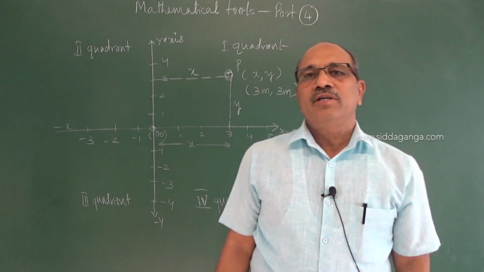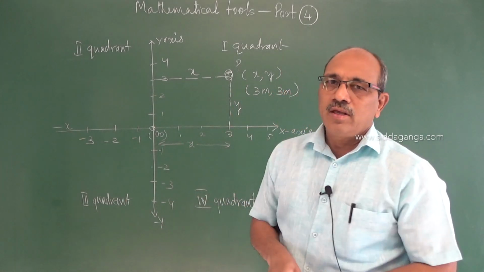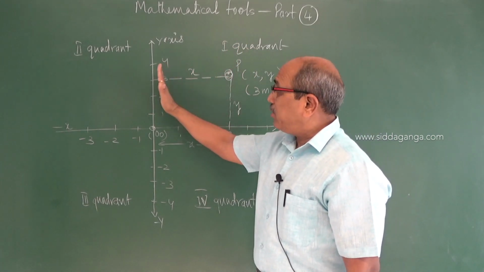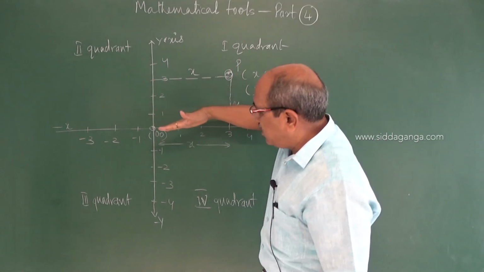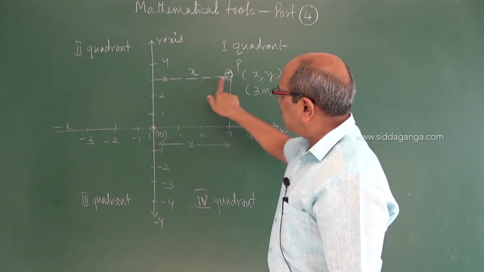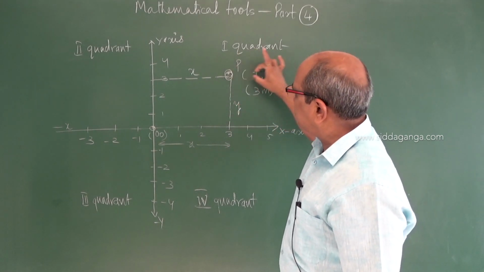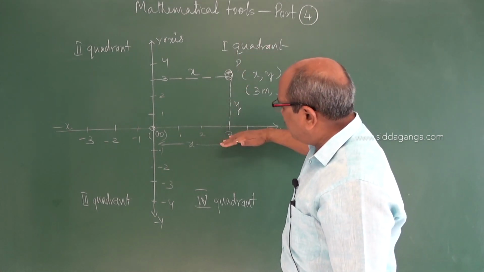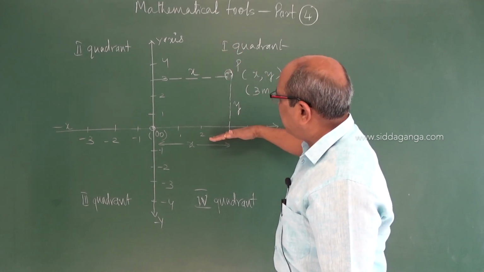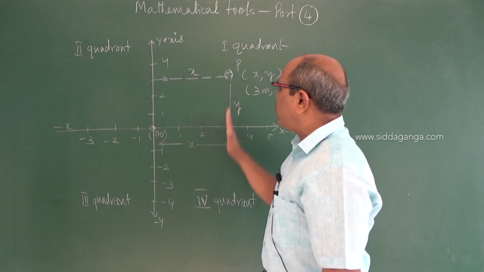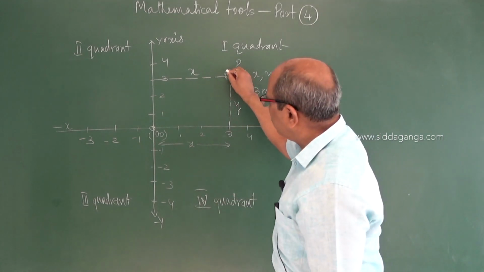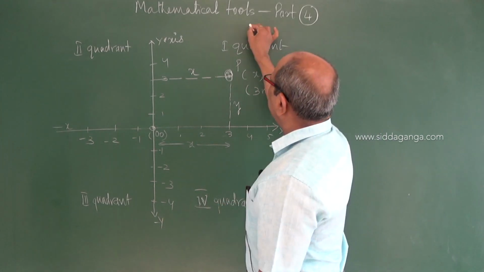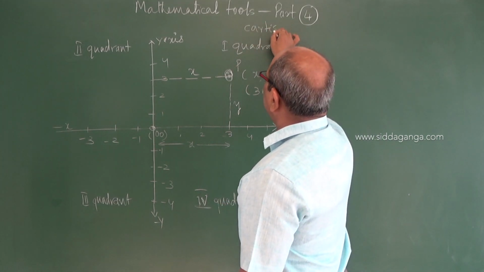I think you have understood how to locate. To find the x coordinate, you have to draw a line perpendicular to the y axis, parallel to the x axis. So the value of x is 3, which we have written here. If you want the value of the y coordinate, you have to move vertically upward, perpendicular to the x axis but parallel to the y axis. That helps you find the position of the point P. Now this is called a Cartesian coordinate system.